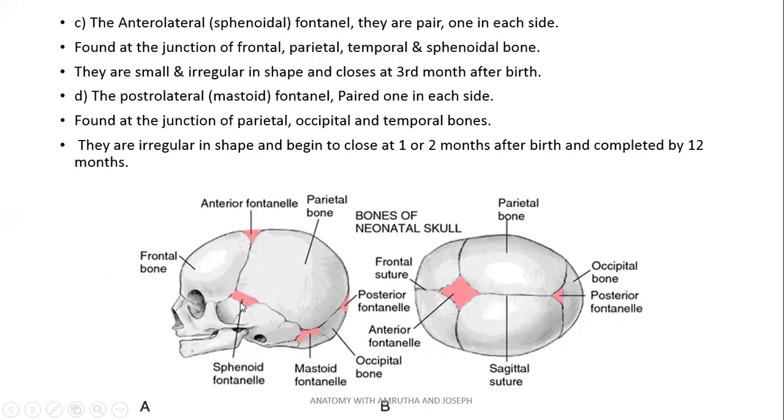Anterolateral, called sphenoid. They are paired and it is seen between frontal, parietal, temporal and the sphenoid bone. Posterolateral, which is called mastoid, since it is related to the mastoid process. And again they are paired, seen between occipital, parietal and the temporal bones. They close at 1 to 2 months after the birth and are completely closed by 12 months.